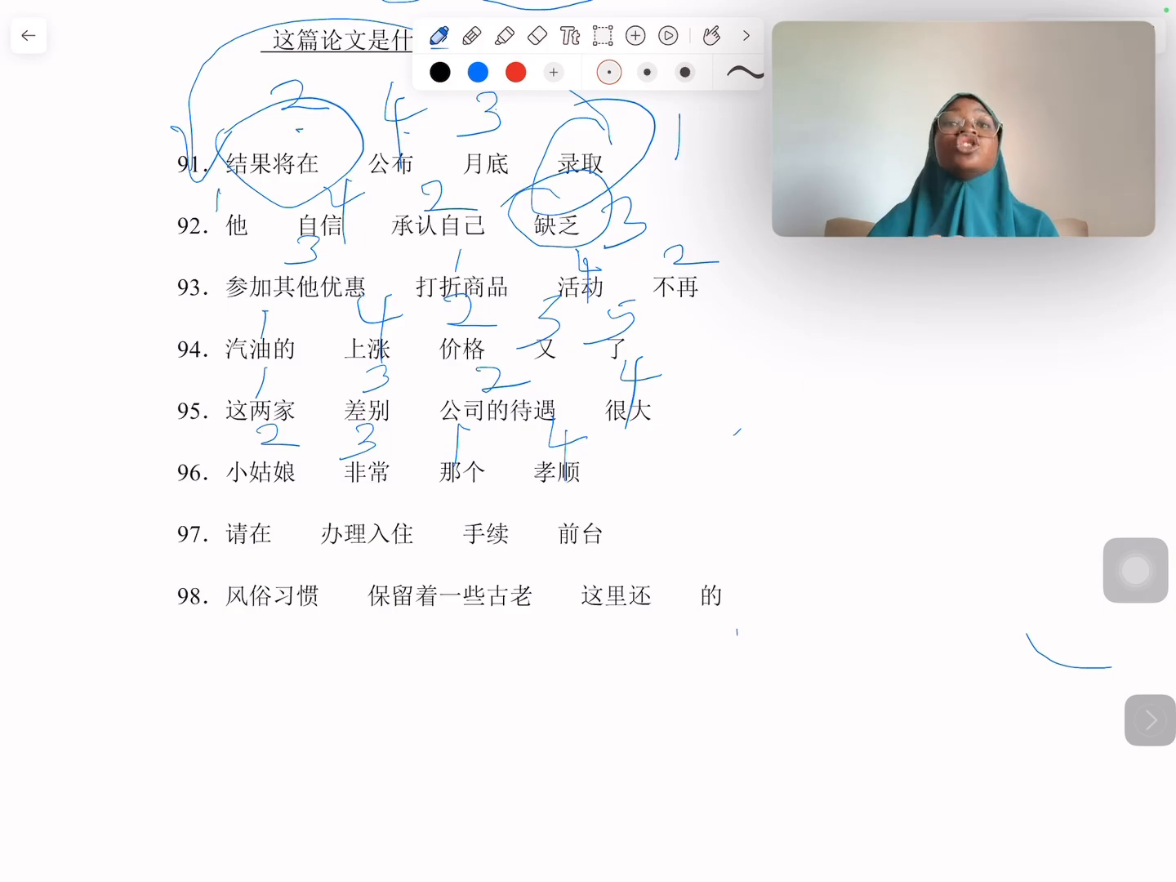Like an instruction, right? And usually for instructions, 请 is usually the first thing we say in Chinese, right? 请. So now when they are saying 请在, this is like please at a particular place, 办理入住 to check in, 手续. 手续 is the process, the procedure, 前台 reception. So the first thing that comes to my mind is after this 在, it has to be a place, right? Or time, and we don't have time here, so it is place. So it will be 请在前台.